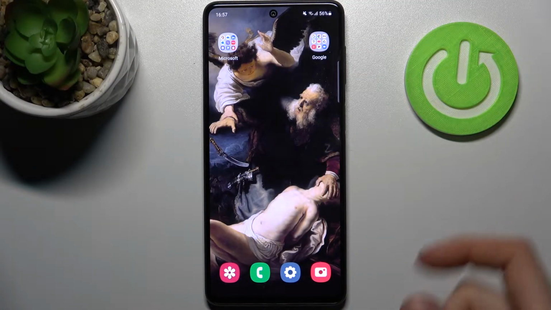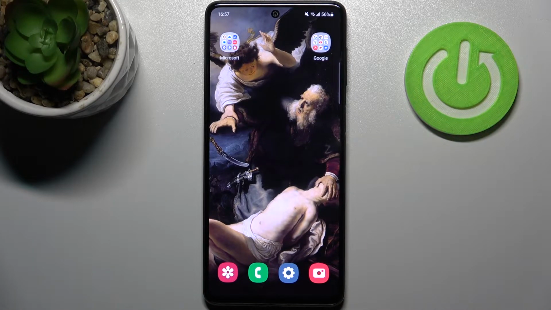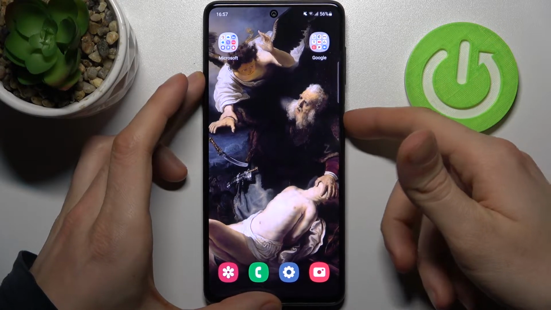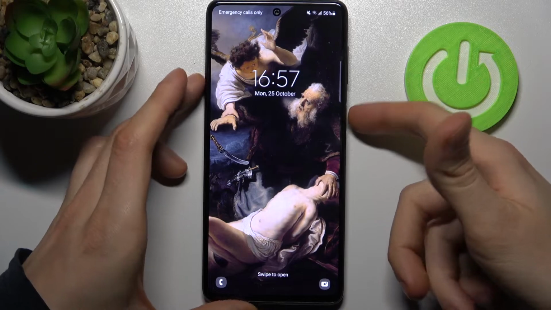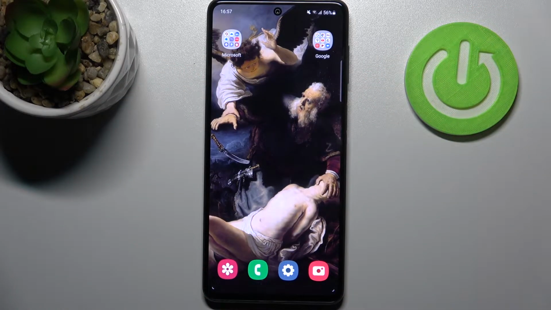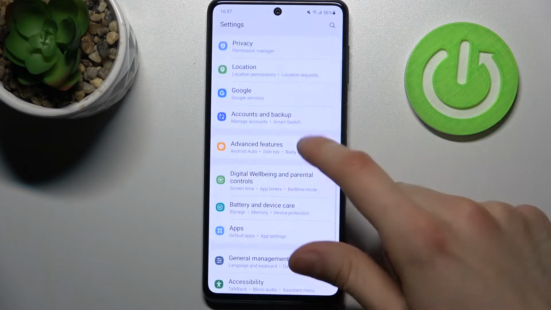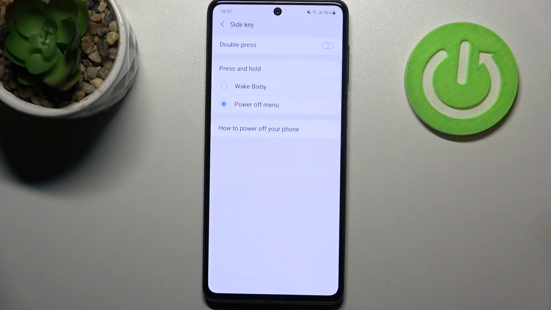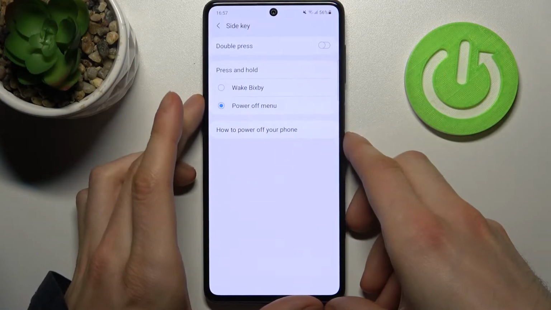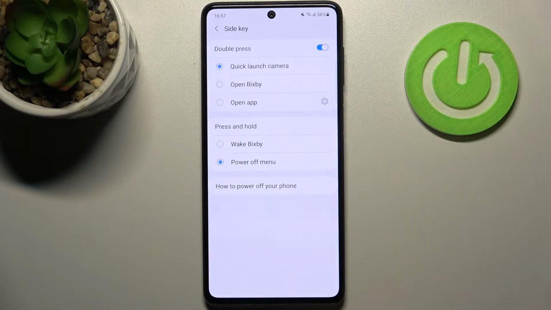Here I have Samsung Galaxy M52, and today I'm going to show you how to activate quick launch on this device. So quick launch is basically when you just double tap the power key and you can perform some actions like this. To activate this feature, firstly you have to open Settings, then go to Advanced features, Side key, and here you have Double press, and that's how you can enable it.